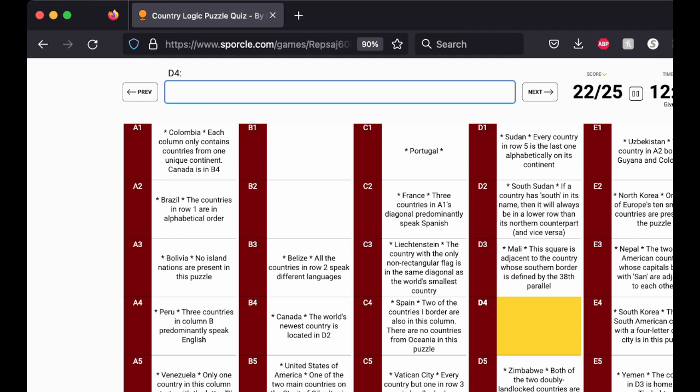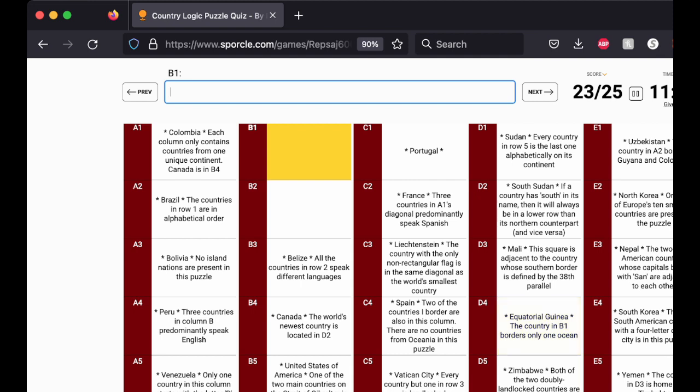The three countries in A1's diagonal predominantly speak Spanish. Okay. So both Costa Rica and El Salvador speak Spanish, so that's either one. So Colombia speaks Spanish, so El Salvador and Costa Rica both speak Spanish, so that'd be 2. Liechtenstein's German. Yemen is Arabic. So, okay, in Africa, I believe Equatorial Guinea, it's Spanish. So I'm going to say Equatorial Guinea for D4.